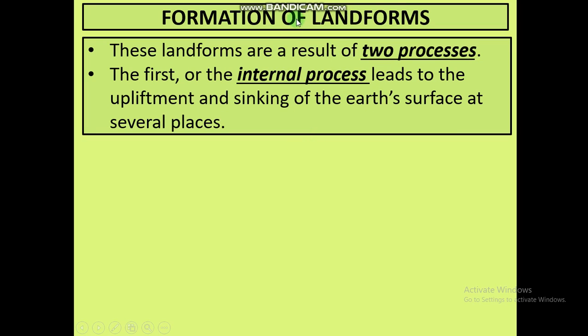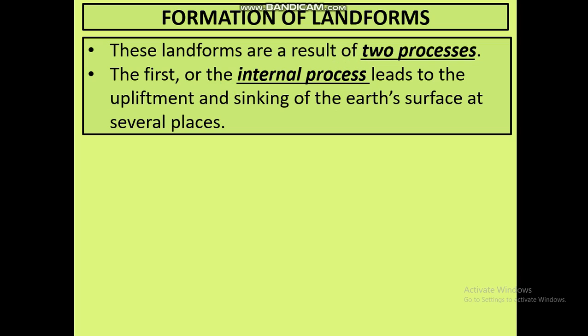Formation of landforms. Now how have all these landforms been formed, how have these been made, how have these been developed? These landforms are the result of two processes, means by two methods all these landforms. When I talk about landforms, what do you understand? Landform means mountain, plateau, plains, etc. So these all are landforms of the earth.